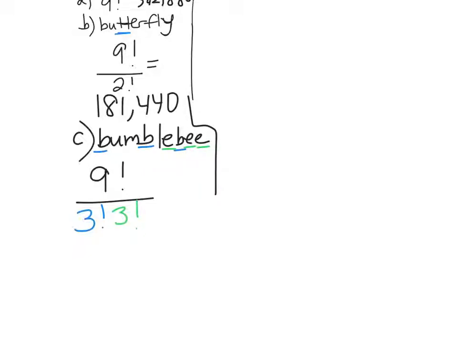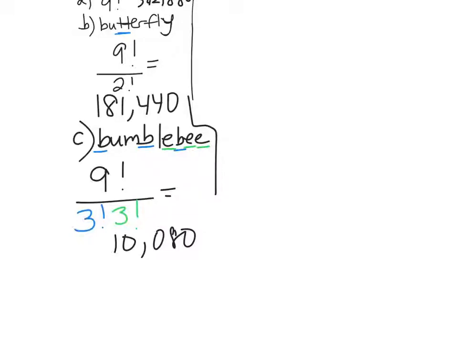Now, if you're going to put that into your calculator, make sure you do 9 factorial divided by parentheses 3 factorial times 3 factorial, because people will mess that up. And you get 10,080. Wow, we went all the way from 300,000 plus. There you go.